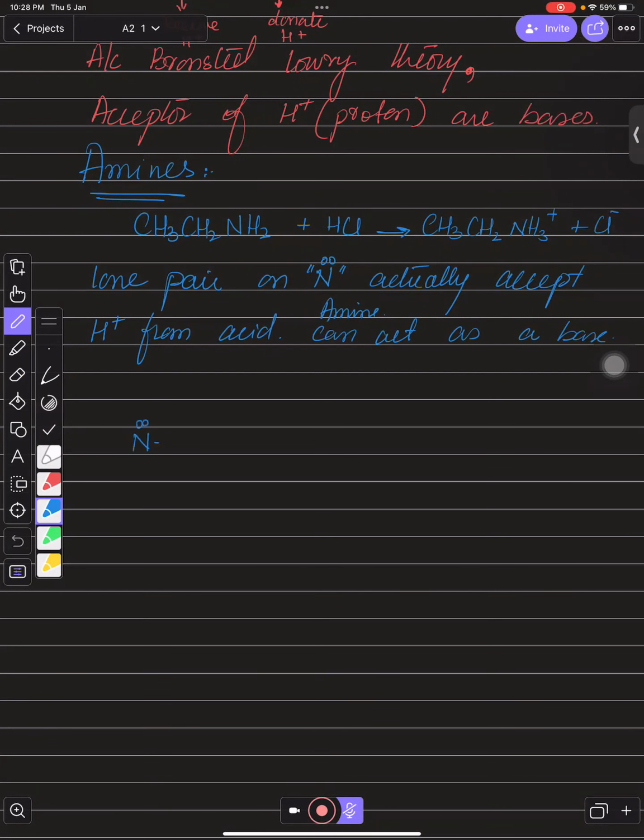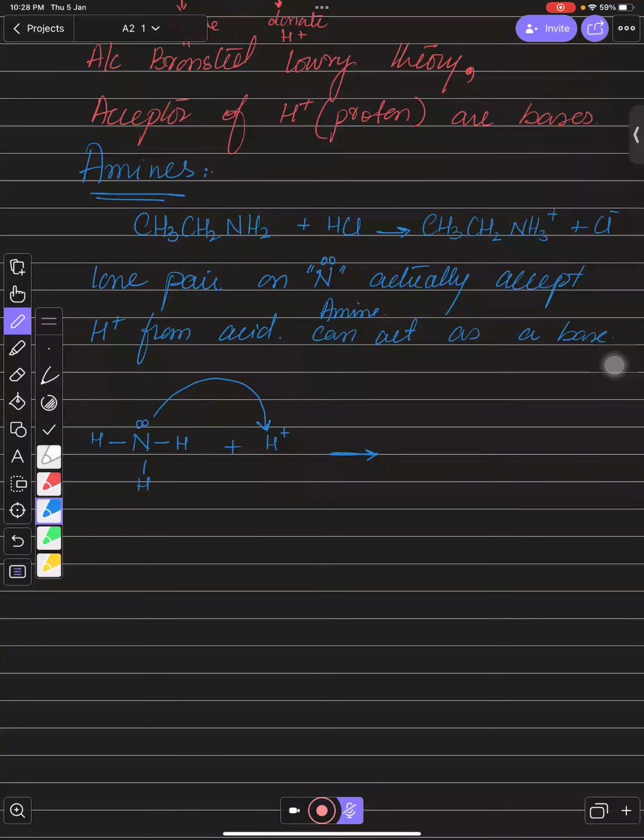Ammonia is like this. This is ammonia, right? If you are having a hydrogen ion over there, you can see that when ammonia sees that hydrogen ion, it has a deficiency of electrons. So what happened with this nitrogen? With its lone pair it attacks the hydrogen, provides these electrons to hydrogen, and forms what? A dative covalent bond.